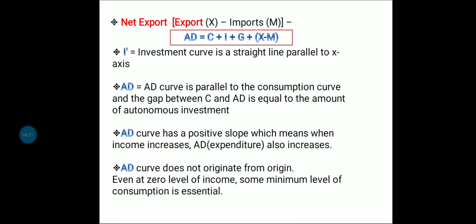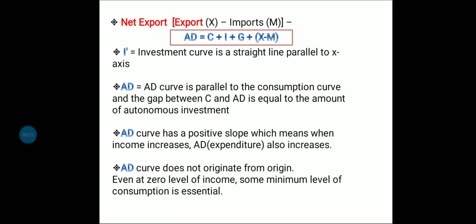Then the AD curve is parallel to the consumption curve. Why is it parallel to the consumption curve? Since they have the same slope, that is MPC, marginal propensity to consume. This is because in our case of study, we are taking only a two sector economic model, where AD is equal to C plus I, where I remains constant irrespective of the level of income. So AD rises only with the rise in consumption. So the slope of the aggregate demand curve remains the same as that of the consumption curve.